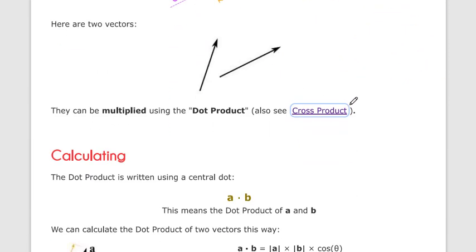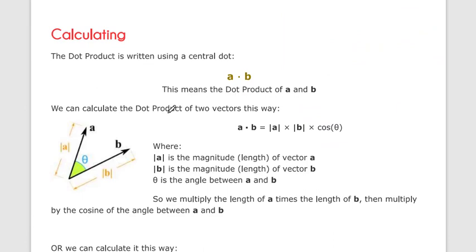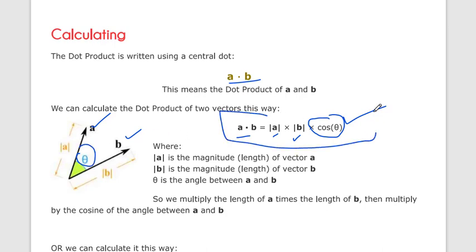Simple example, let's say A and B are vectors. If you want to multiply these two vectors, how do we get it? It is a simple equation: magnitude of vector A multiplied with magnitude of vector B and cos theta, where theta is the angle between them.